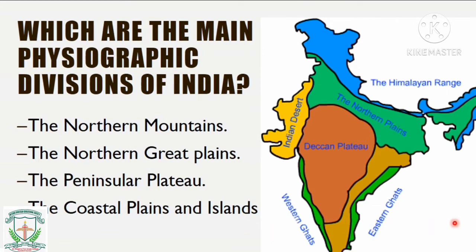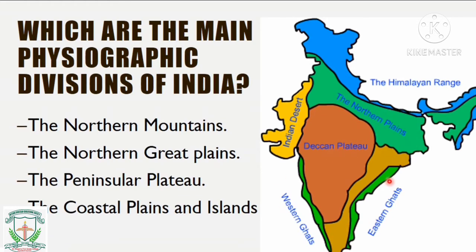So even they are the physical divisions of India. I hope you are clear with this picture. There are four physical divisions of India. The first one is northern mountains, then the northern plains, peninsular plateau, and coastal plains and islands.